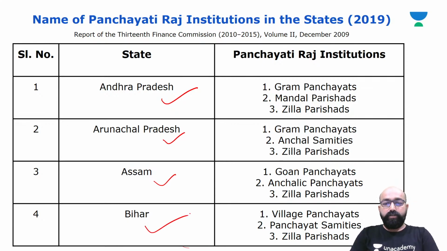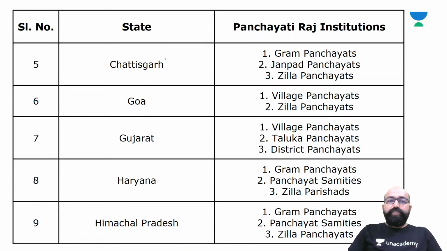Then Bihar: village panchayats at the village level, Panchayat Samitis at the block level, and Zila Parishad at the district level. Then Chhattisgarh, the structure is Gram Panchayats at the village level, Janpad Panchayats at the block level, and Zila Parishad at the district level.